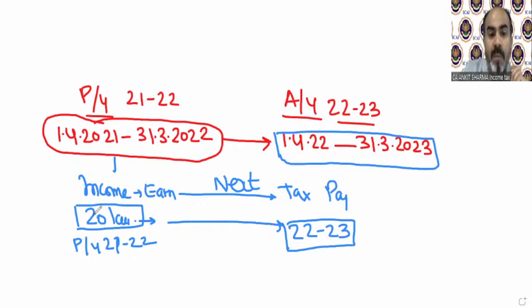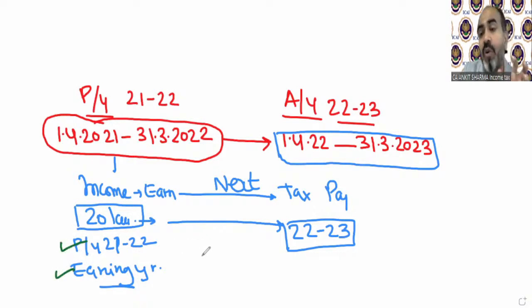So we can call previous year also by a new name, earning year, because the year in which you earn income is called previous year. And we can call assessment year like taxing year.